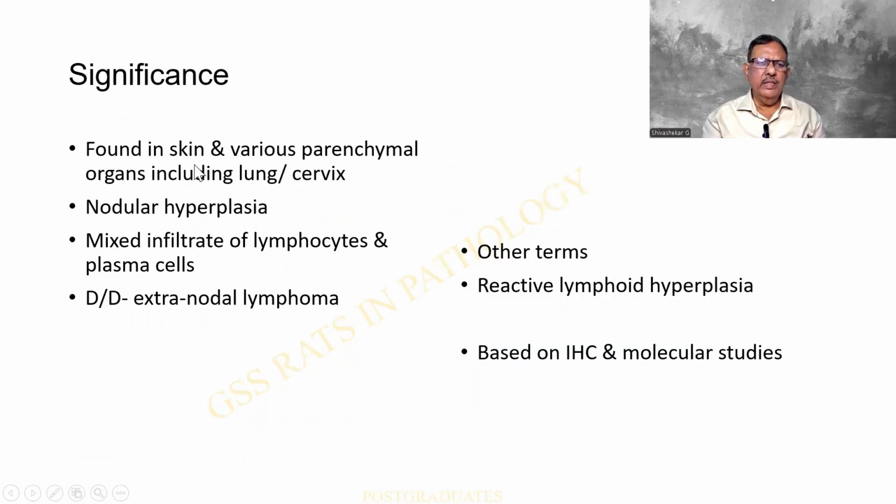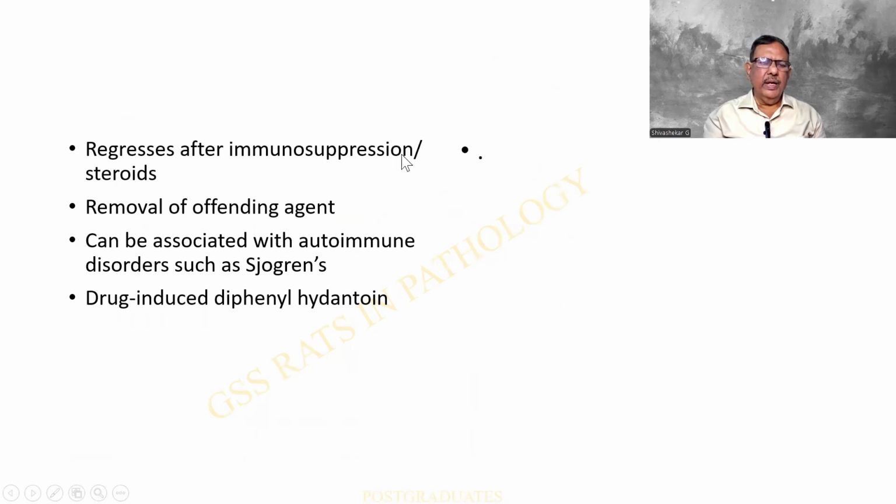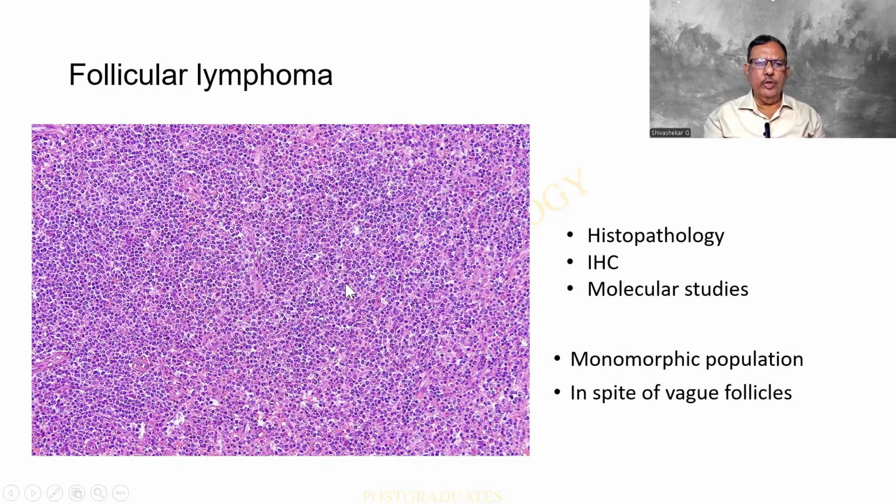So the significance: it is found in the skin, found in various parenchymal organs, including lung and cervix. It can show a nodular hyperplasia also, and it is mixed with lymphocytes and the plasma cells. The differential diagnosis should be extranodal lymphoma. These are the other terms, and they should be based on IHC and molecular studies. And we have seen it regresses after immunosuppression or the steroids, removal of the offending agent. And it can be associated with anti-epileptic drugs or autoimmune disorders.